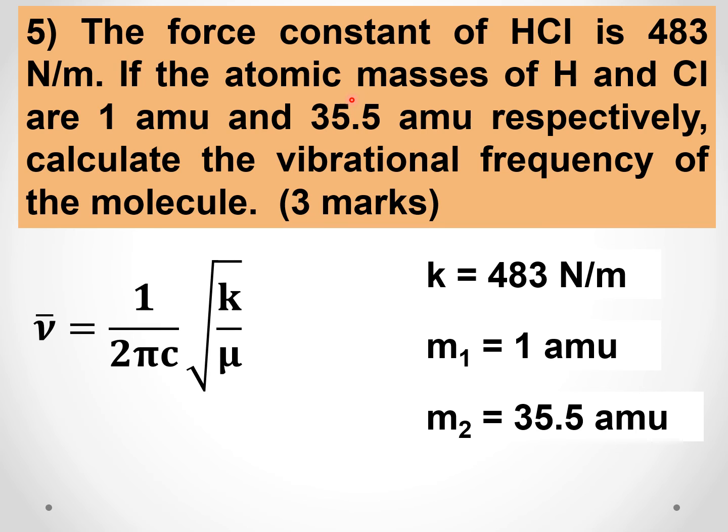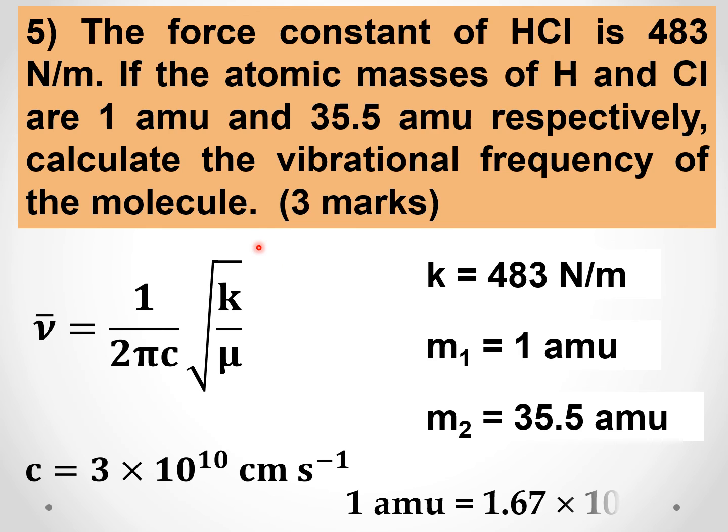This is the expression. Nu bar is equal to 1 by 2 pi c square root of K by mu. K is given. Mu you have to calculate from this M1 and M2. C you already know. C is 3 into 10 raised to 10 centimeter per second. So first we have to calculate the value of reduced mass mu, and mu is given by the expression. 1 AMU is equal to 1.67 into 10 raised to minus 27 kilograms.